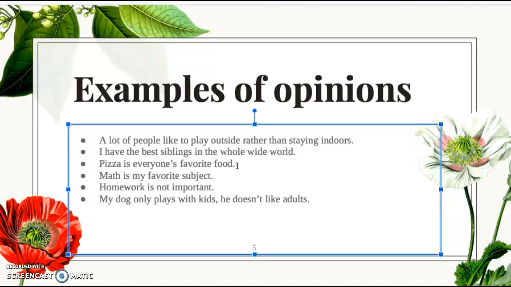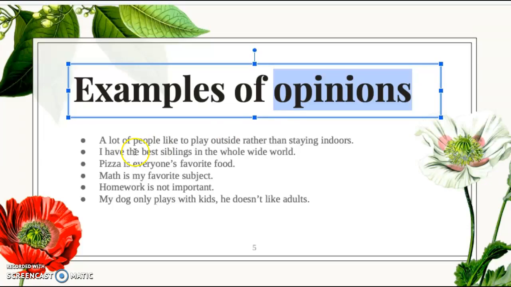That's an opinion, because just because someone likes it doesn't mean everybody else likes it. Math is my favorite subject. That's my opinion. I like math, therefore it's my favorite subject. It doesn't necessarily mean somebody else is going to say math is their favorite subject. Science could be their favorite subject. Homework is not important. Some may agree, some may not, therefore it's an opinion.